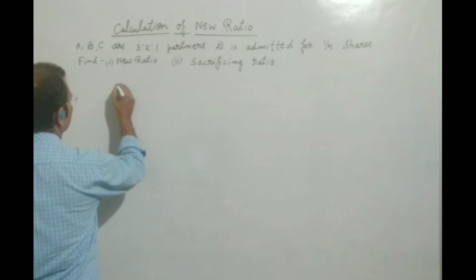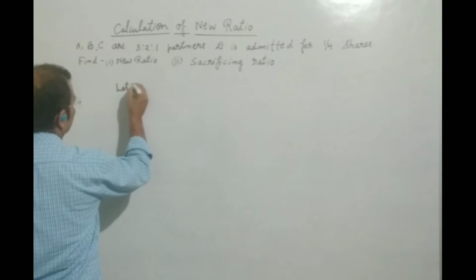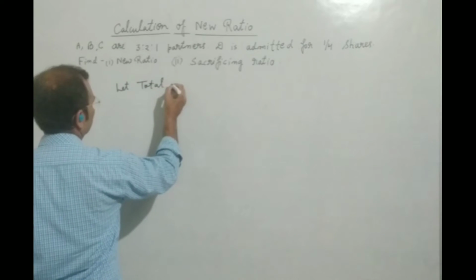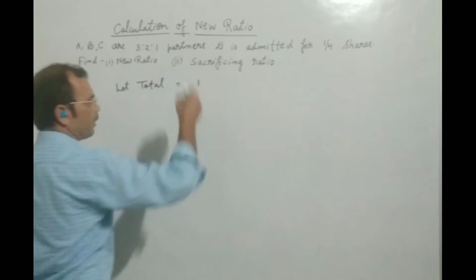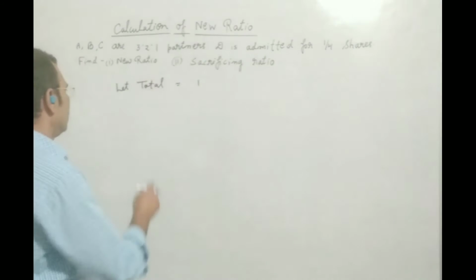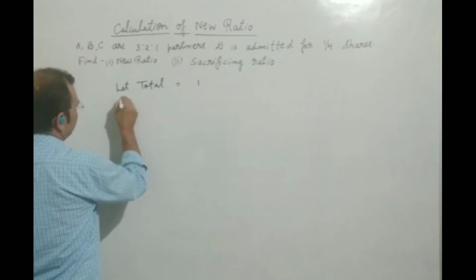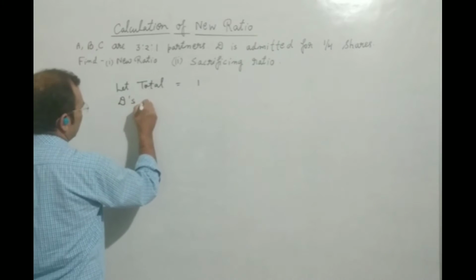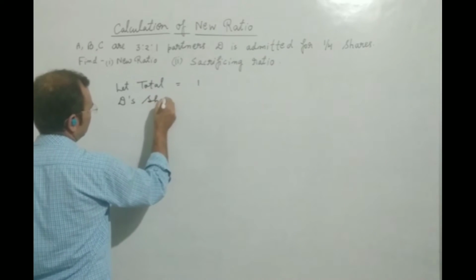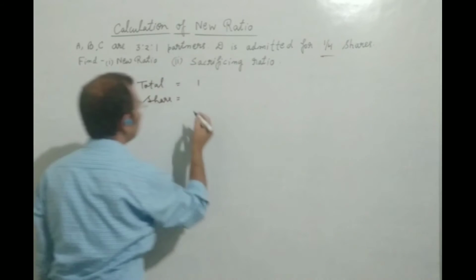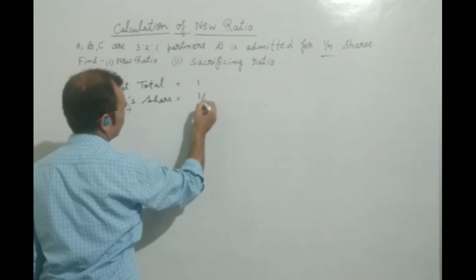Suppose the total share is equal to 1, and D's share is, as given in the question, 1/4.